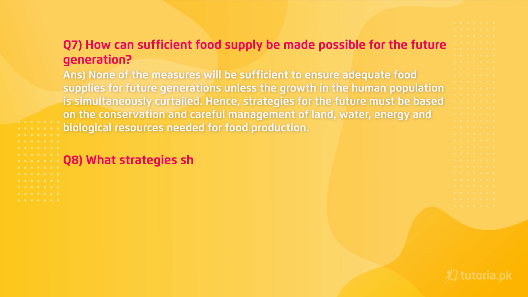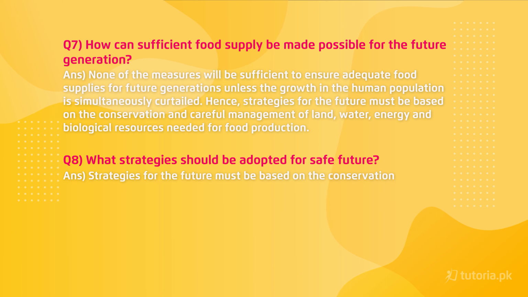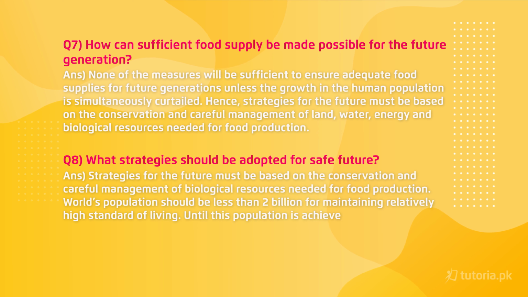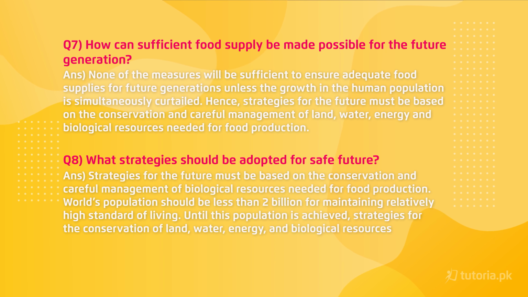Eighth question: what strategies should be adopted for a safe future? Answer: strategies for the future must be based on the conservation and careful management of biological resources needed for food production. The world's population should be less than 2 billion for maintaining a relatively high standard of living. Until this population is achieved, strategies for conservation of land, water, energy, and biological resources are to be implemented effectively.